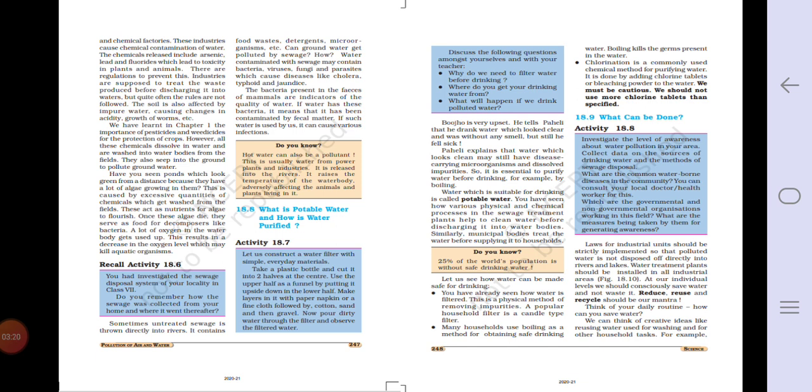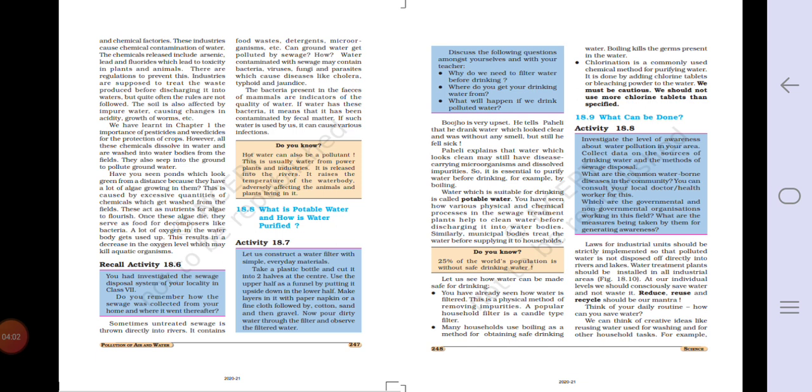They are called microorganisms because they are very micro in size, and there are also dissolved impurities. Dissolved means they are totally dissolved in the water. So it is essential to purify water before drinking, for example by boiling. Boiling is the best method for purifying water. If you boil the water every day whenever you need to drink it, it is very pure and also safe for us. Water which is suitable for drinking is called potable water. So the definition is: water which is suitable for drinking is called potable water.